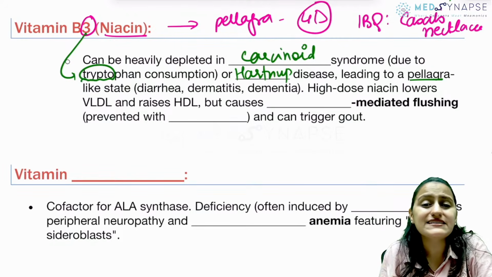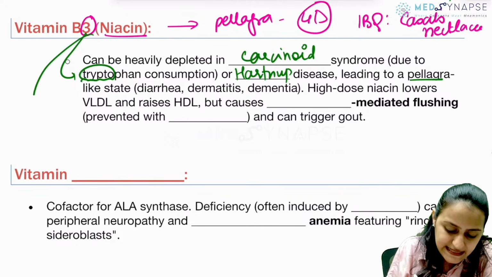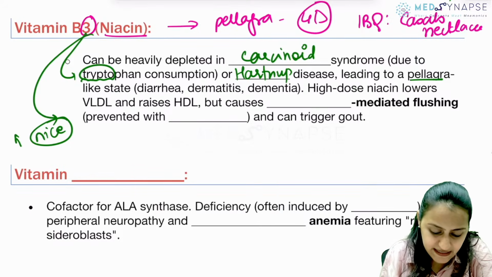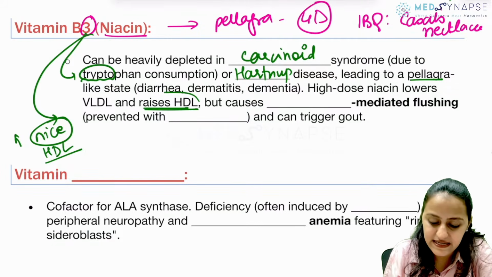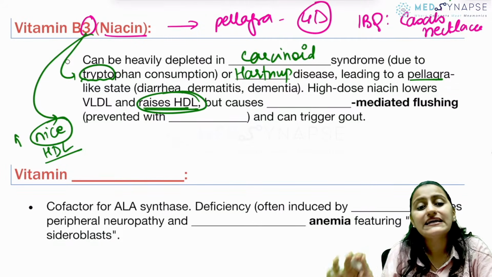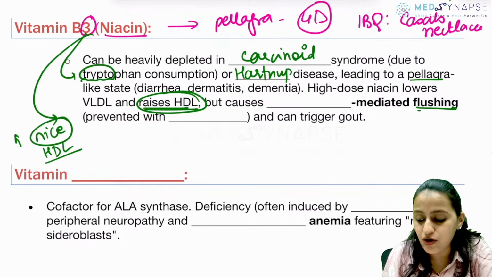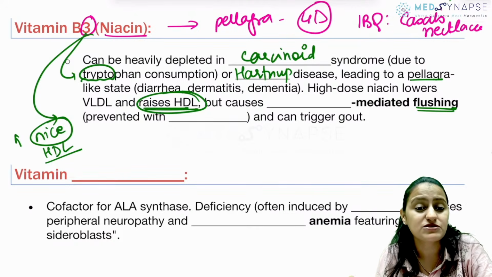Remember, what is the other use of niacin? It's a hypolipidemic drug. So niacin, remember, has a nice effect. It increases the nice cholesterol, that is HDL cholesterol. It increases the HDL cholesterol, decreases the VLDL. But remember, the side effect, it can cause flushing. And this flushing is mediated by histamine or prostaglandin.